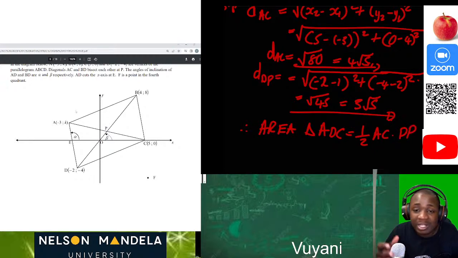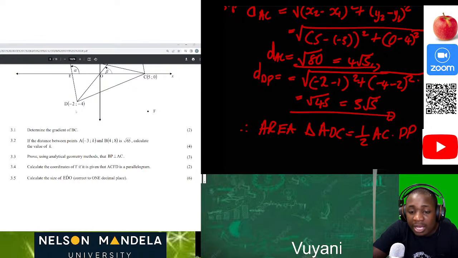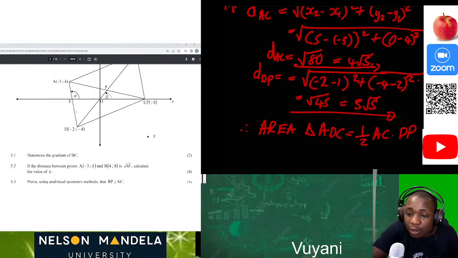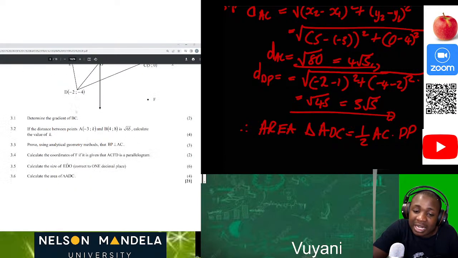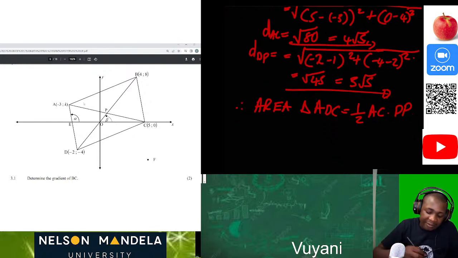Bear in mind that we once proved that BP is perpendicular to AC. So this made our life easy already, because this shows that we have a 90-degree angle formed, making triangle ADC a right-angled triangle. The moment it's a right-angled triangle, we can calculate the area using the normal way we are used to, by saying half base times height.